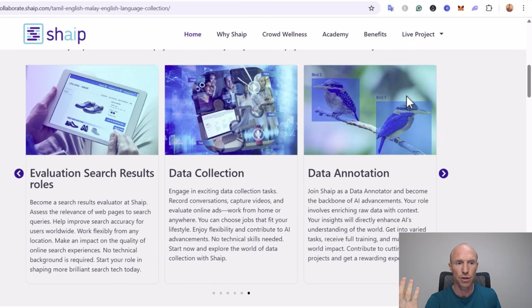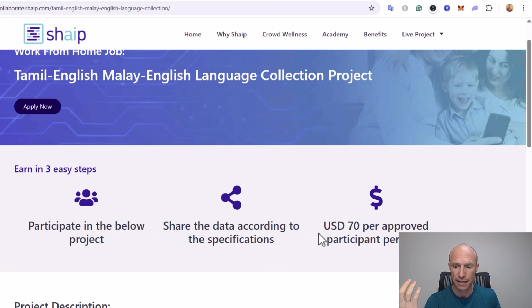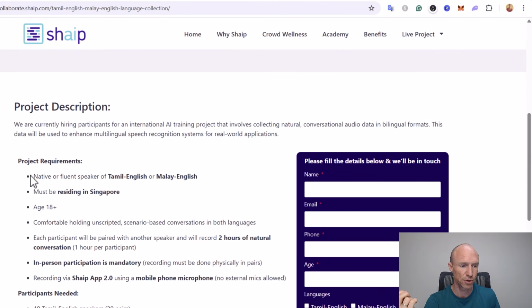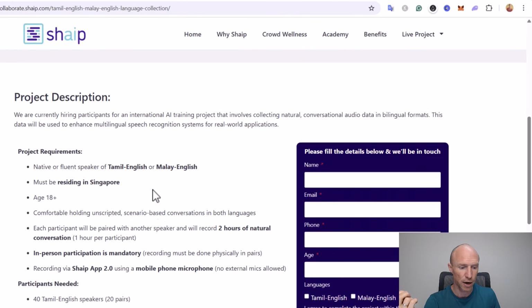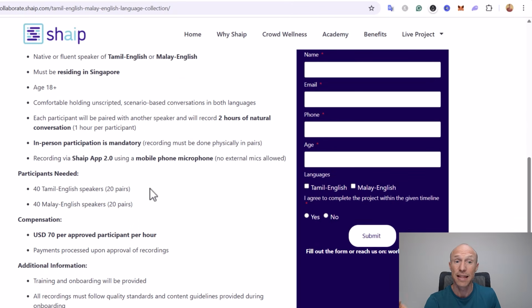You can click and you can read the exact conditions. You can see how much you can earn. In this case, it would, for example, be $70 per approved participant per hour. And you could then go through the whole project description, see the exact requirements, and then you can see if you think it's something that fits you.